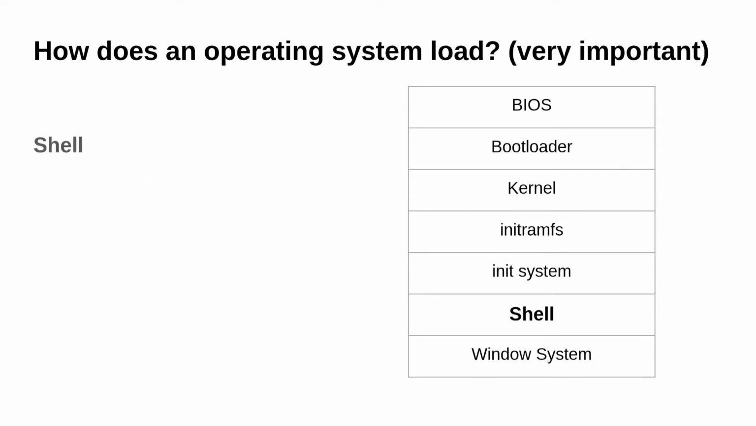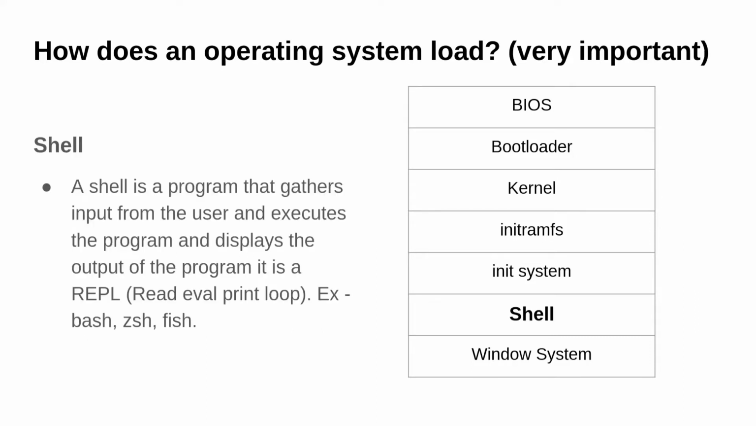Next one is the shell. A shell is a program that takes the command from the user, executes it, and displays the output to the user. So it is like a REPL, read-eval-print loop. It reads the command from the user, evaluates it, and then prints, and then continues that process. A few examples of shells are bash, zsh, and fish.